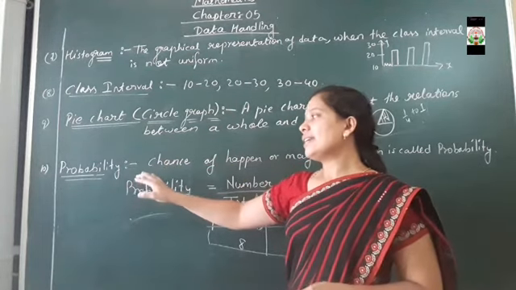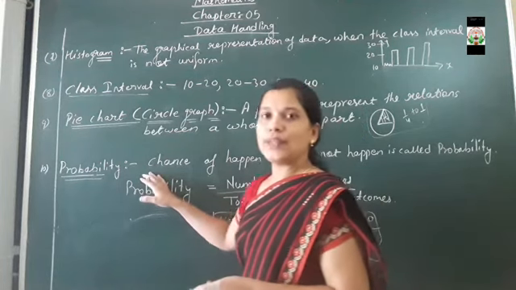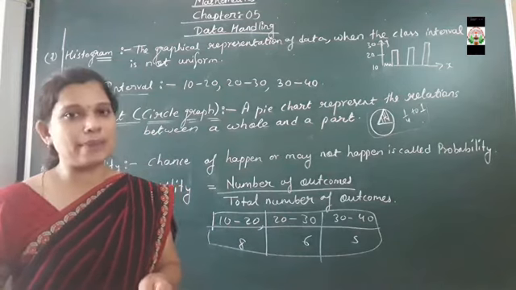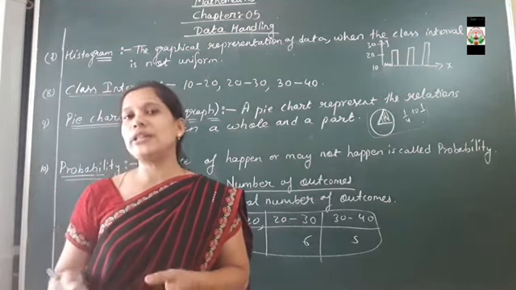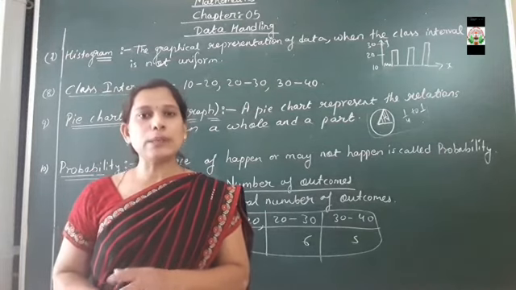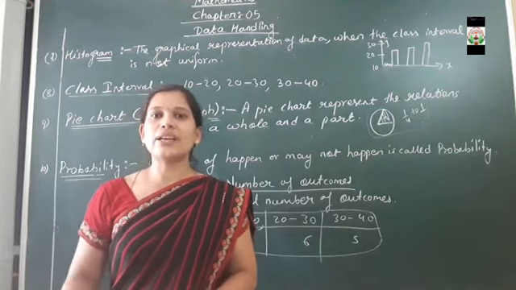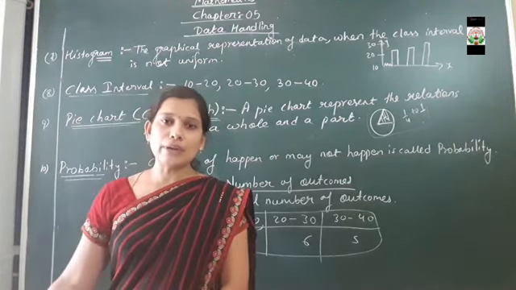Clear? Next is probability. So dear students, probability means a chance of happening or not happening. That means it can happen or it cannot happen. Suppose I say that after 2 hours I will be at your home. Will it be confirmed? Might be, while moving from school to your home, I can go somewhere else, I cannot reach your home, might be rain will be there, some traffic will be there.